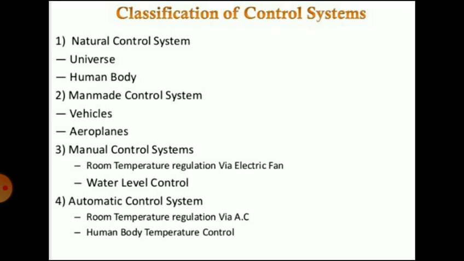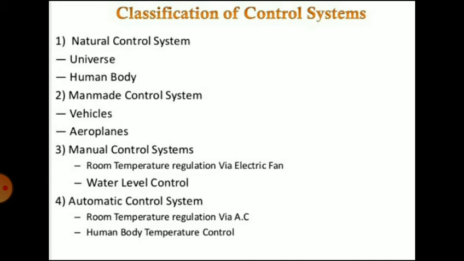First, the natural control system. The biological systems inside the human being are of the natural type, for example, the perspiration system inside the human being. So examples of natural control systems are the universe and the human body.